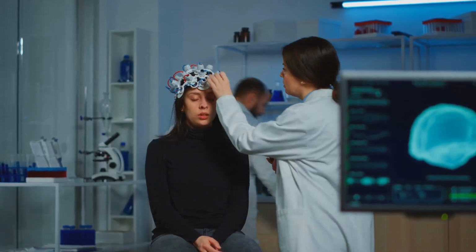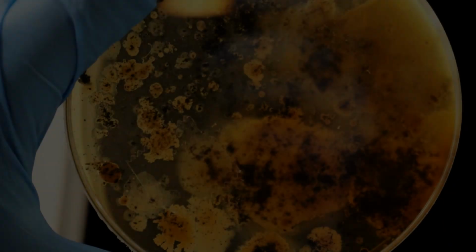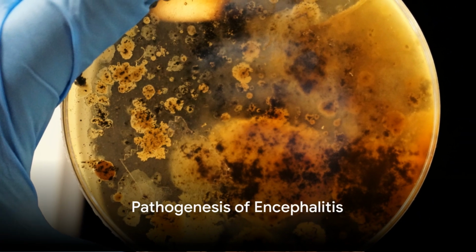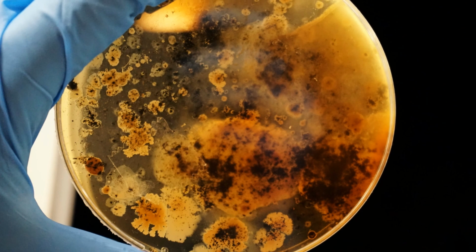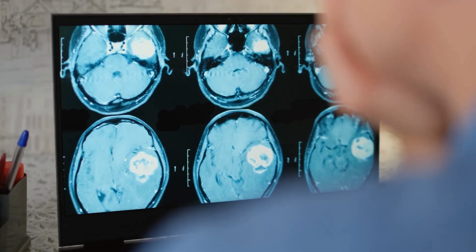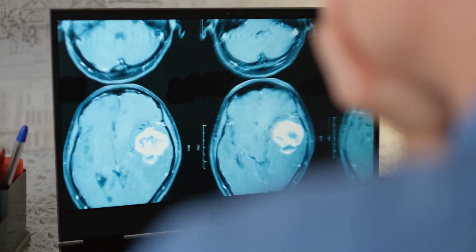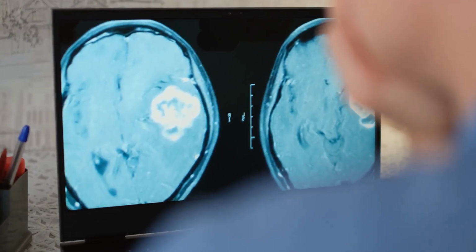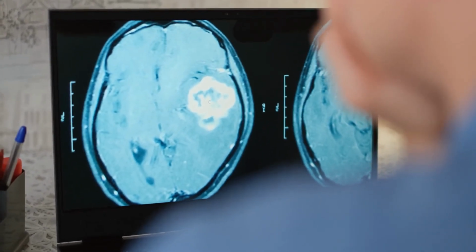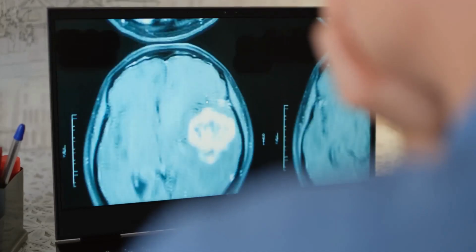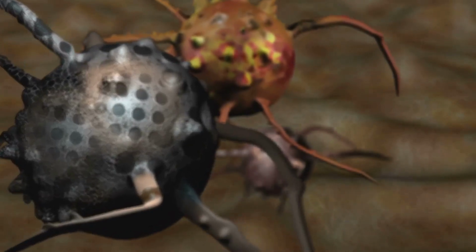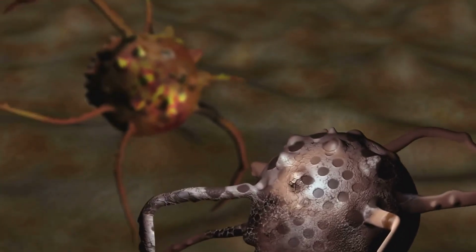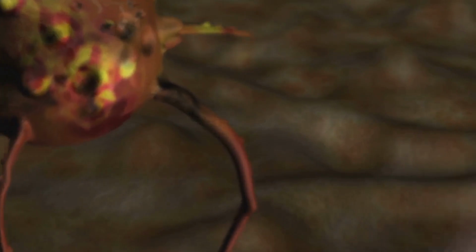Now let's delve into how these causes affect our bodies. How does a simple infection lead to such a serious condition? Well, let's dive right in. Encephalitis, as you may know, stems from an infection or an immune disorder that leads to inflammation in the brain. Imagine your brain as a city. Now, when an uninvited guest, say a virus, enters this city, it triggers the city's defense mechanism. This mechanism in our case is the immune system. The immune system's response to this invasion is inflammation, an attempt to eradicate the unwanted intruder.